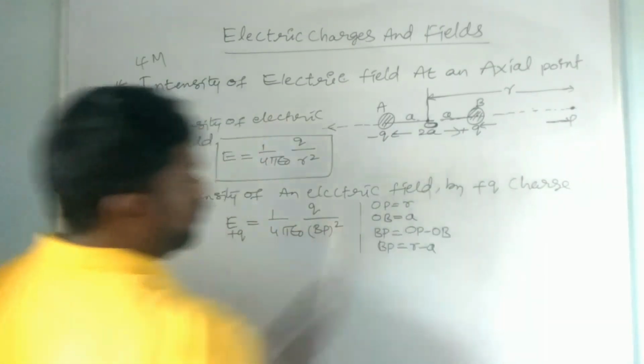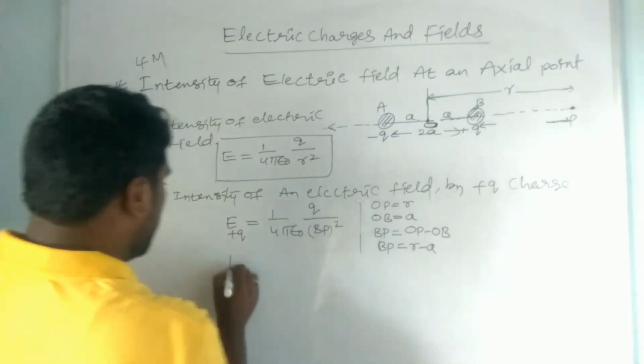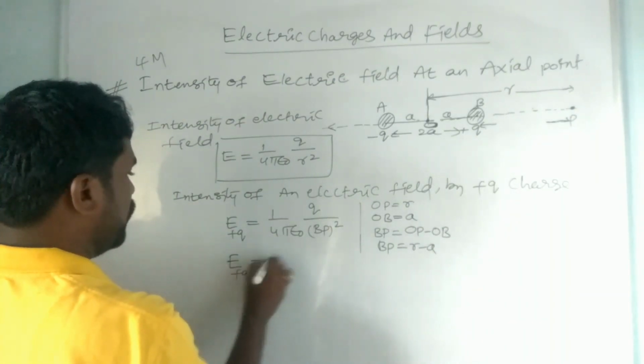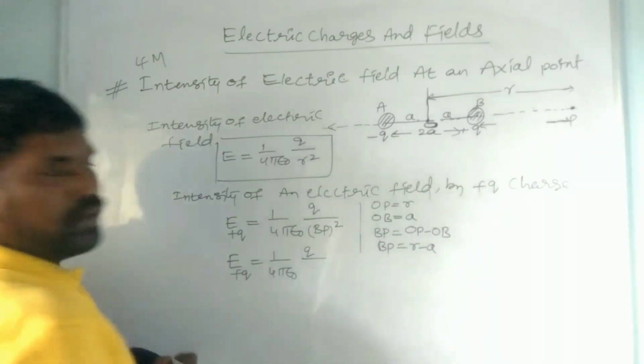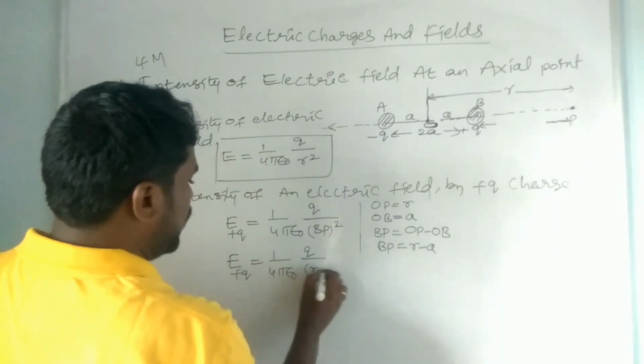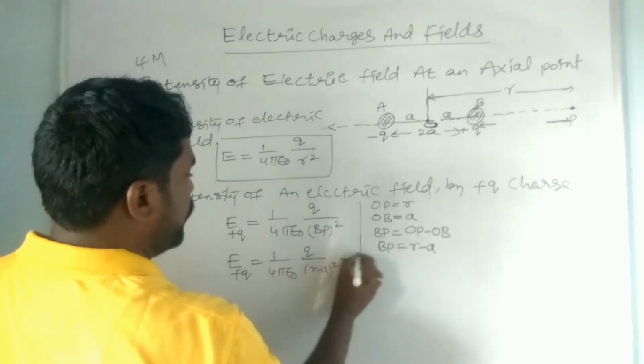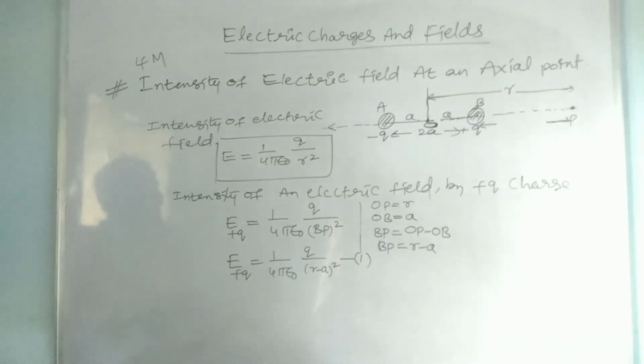OP is equal to r, OB is equal to a. So E plus q is equal to 1 by 4 pi epsilon naught, q by r minus a whole square. This is equation 1. Got it?